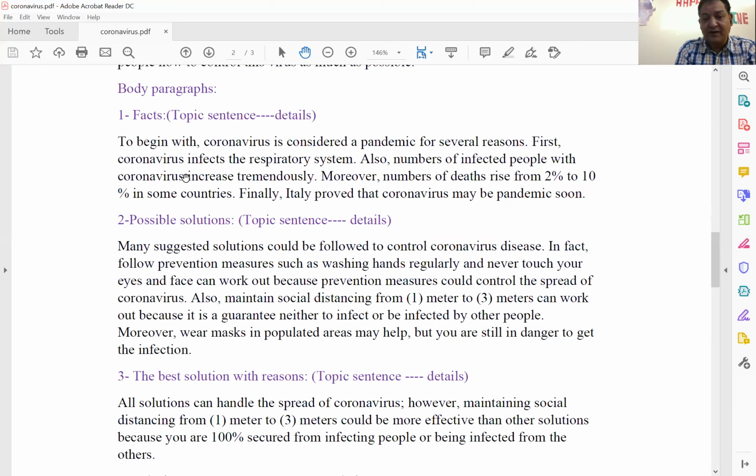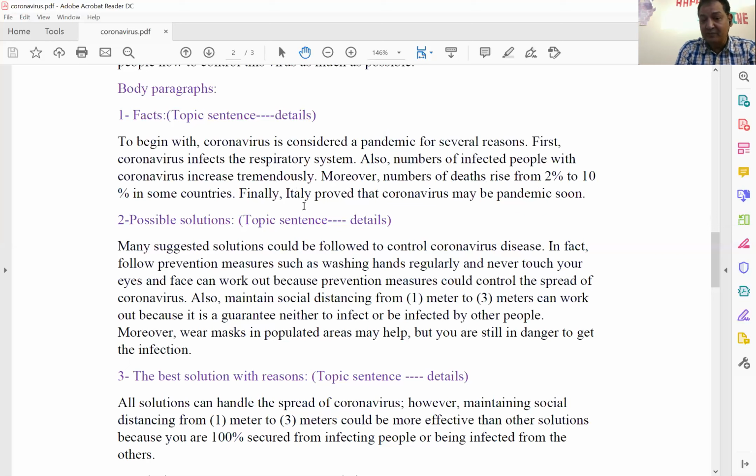First, coronavirus infects the respiratory system, as I told you before in the white hat. Also, numbers of infected people with coronavirus increase tremendously, as I told you before in the white hat. Moreover, numbers of deaths rise from 2% to 10% in some countries.